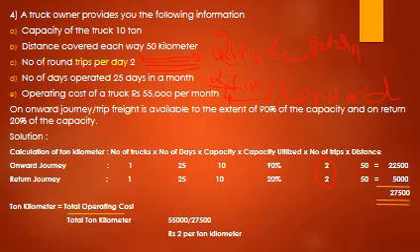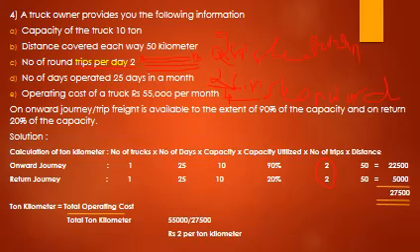So it is a truck related problem. In the previous slides we have seen passenger transport. Here a truck owner provides you the following information: capacity of the truck is 10 ton, distance covered each way 50 km, number of round trips per day 2, number of days operated 25 days in a month, and operating cost of a truck rupees 55,000 per month. On the onward journey, freight is available to the extent of 90% of the capacity, and on return 20% of the capacity.